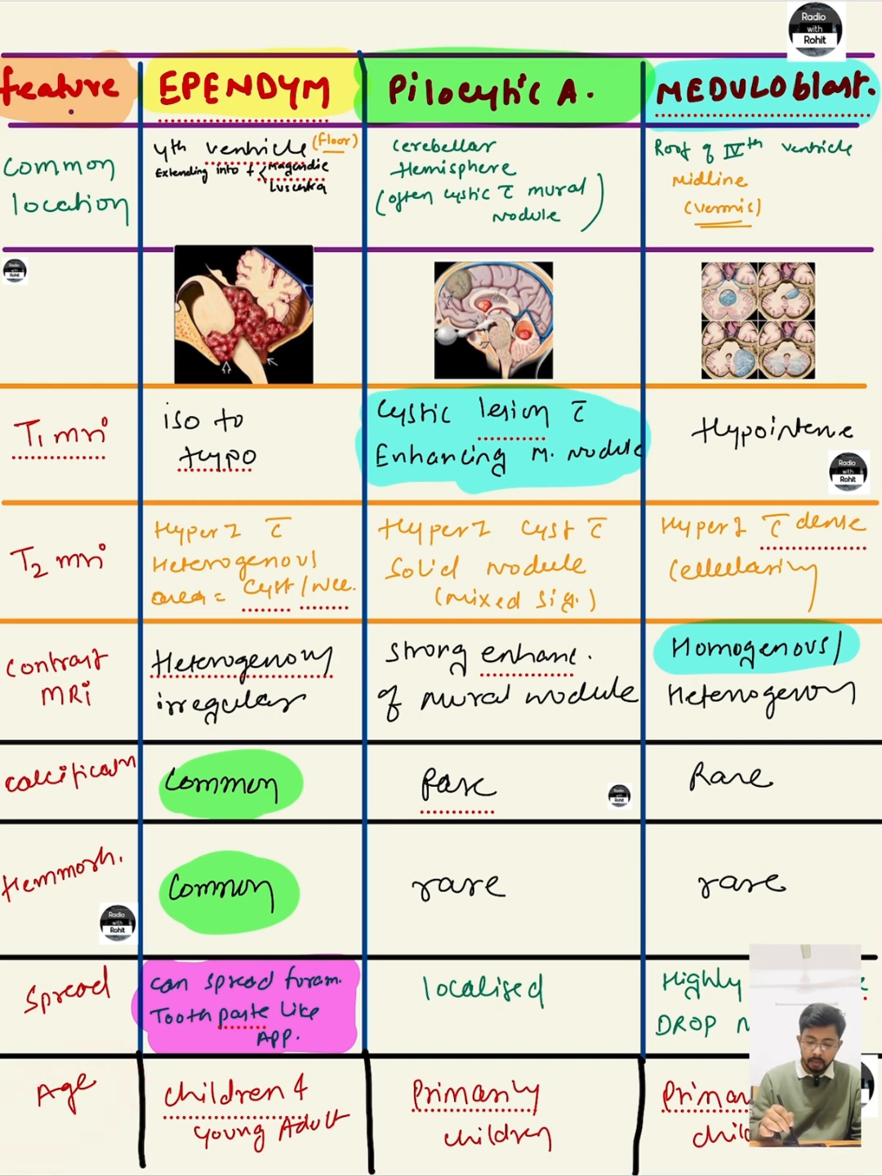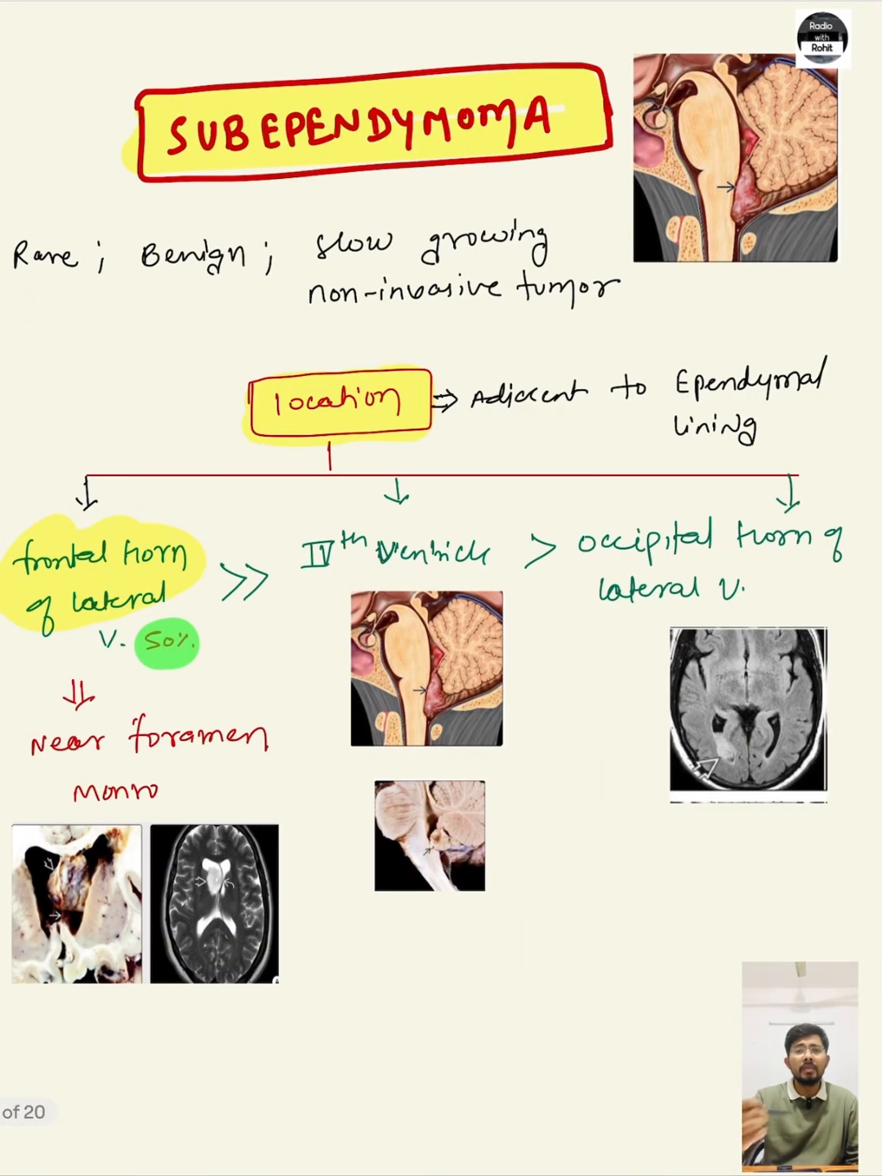Age per se, ependymoma occurs mainly in children and young adults, while pilocytic astrocytoma almost exclusively occurs in children, while the medulloblastoma primarily occurs in children. So this is the differential diagnosis of ependymoma, which is the pilocytic astrocytoma and the medulloblastoma. Now, we will discuss the second ependymal tumor, that is subependymoma.